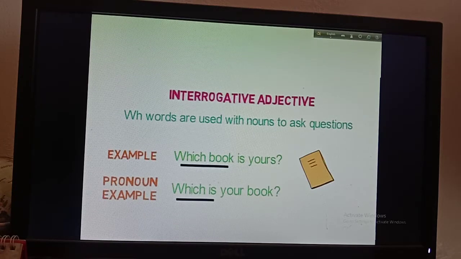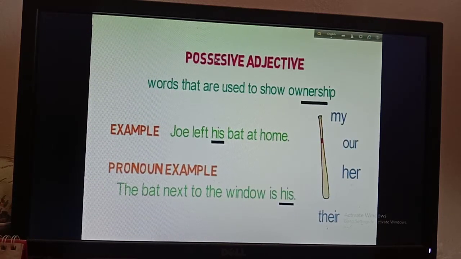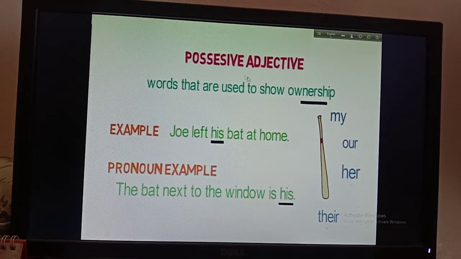Okay, so you have to learn which are the interrogative adjectives and where they are used. Okay, now going for next topic, please try to write each and everything in your copy for your better understanding. Okay, now here is possessive adjective, words that are used to show ownership. Remember, ownership. So we use these types of adjectives to show the ownership.